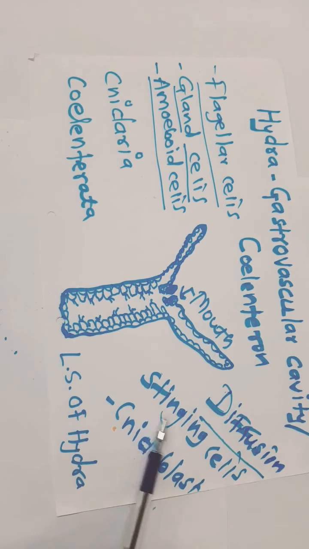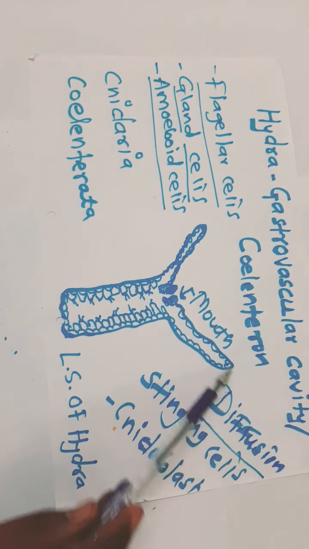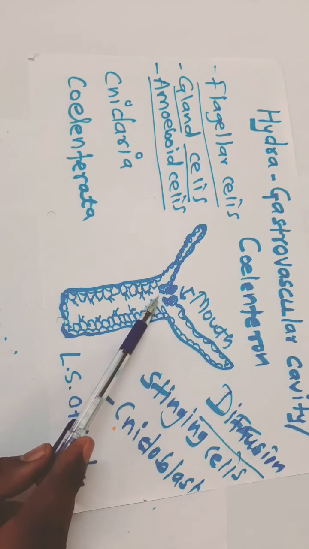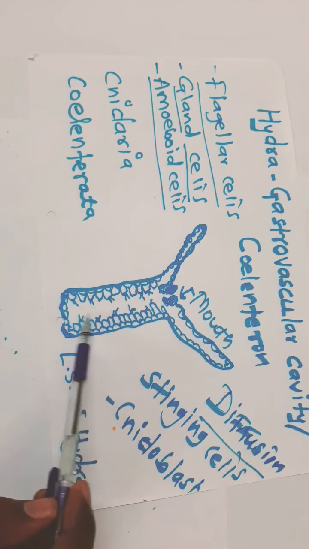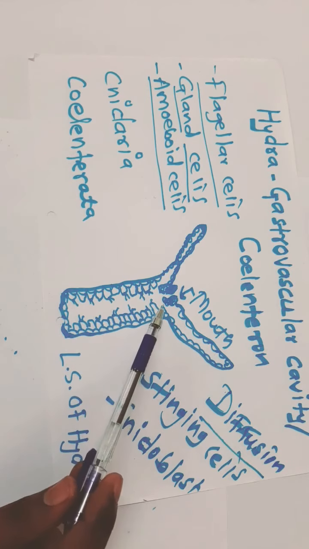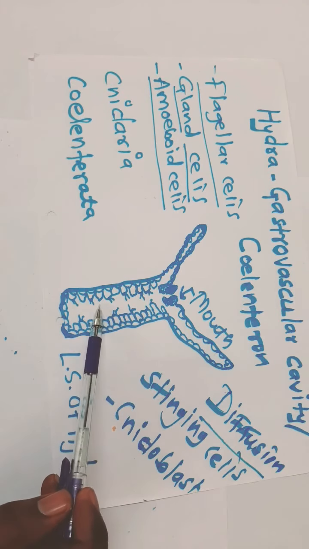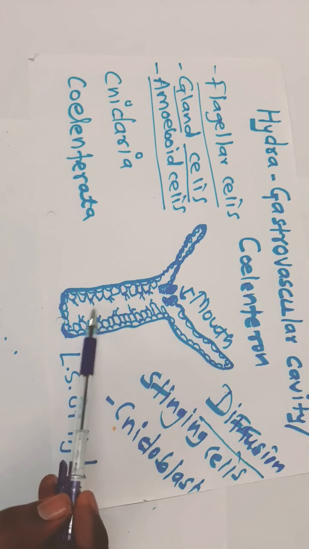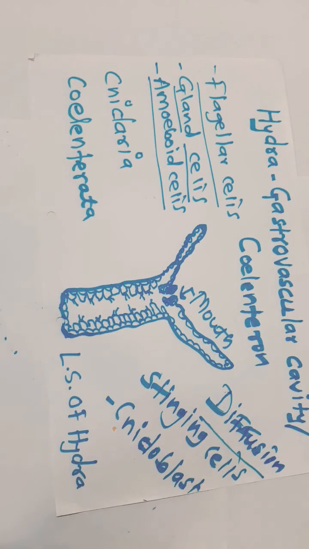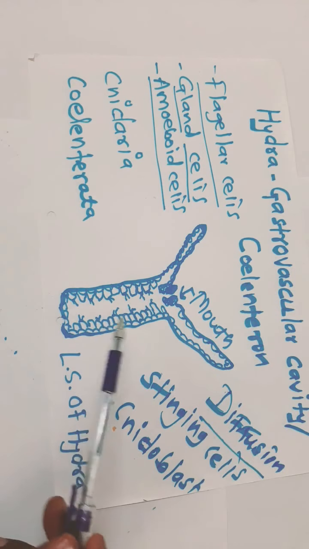After paralyzing the prey, the tentacles bring the food material near the mouth. Then food enters through the mouth into the gastrovascular cavity. The further movement is assisted by the flagellar movement of the flagellar cells. Then gland cells secrete the digestive enzymes over the food material. Semi-digestion takes place. Then the semi-digested food is absorbed by the amoeboid cells, which help in further digestion of food and the circulation of food by diffusion. With the help of diffusion, the food is distributed among the cells.